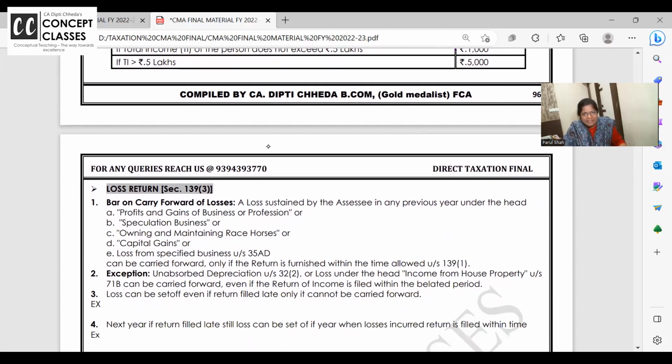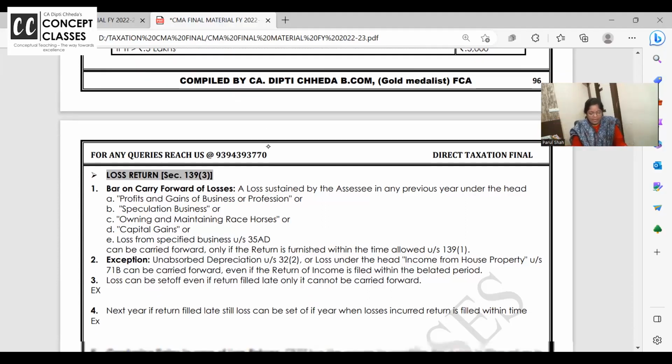Is my speed fine? Are you all revising with me? See, I am making 100% sure that you all will clear the exam with very good marks in tax. It's a promise. That's why a few things are repeated so many times, so that you understand. And as a teacher, I'll make you learn and go from here. But having said all this, you need to do your institute's material. Just go over it. Some questions are there in the bank. MCQs are there for every topic. Start solving them. Okay? Right.